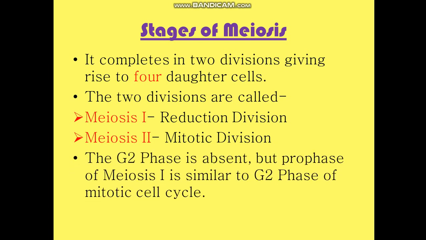One more important thing here, that the G2 phase I told you about in interphase is absent in meiosis. Here also, meiosis 1 and meiosis 2 will each have PMAT: prophase, metaphase, anaphase and telophase. So meiosis 1 will also have prophase. The prophase of meiosis 1 is similar to the G2 phase of interphase of the mitotic cell cycle. Clear? So that is an important point over here.